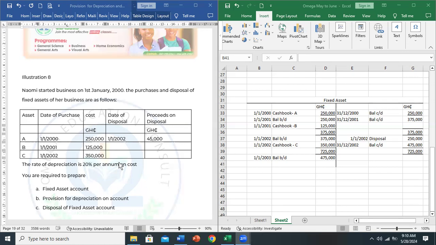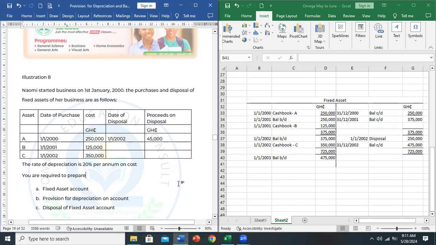So, Professor, that is the reason why I don't want us to zoom into the provision for depreciation account, because I feel I'm going to create some chaos. Okay, thank you. Okay. But are we comfortable with the asset account, preparing the asset account? If you are not comfortable, please let me know so that we go back and look at certain few things.